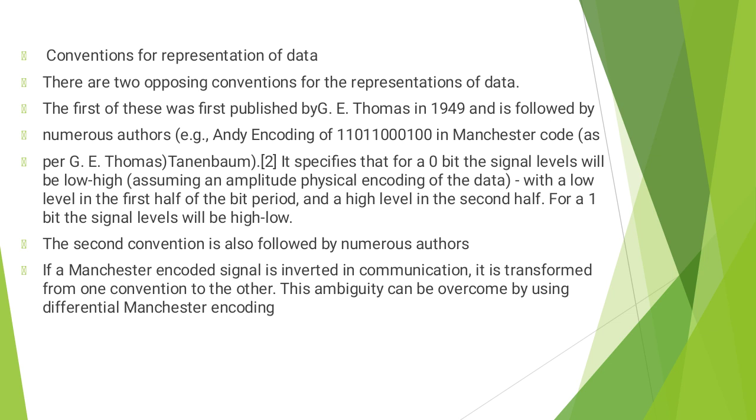Conventions for representation of data. There are two opposing conventions for this. The first of these was first published by Thomas in 1949 and is followed by numerous authors. It specifies that for a 0 bit, the signal level will be low-high, with a low level in the first half of a bit period and a high level in the second half, like one complete cycle. For a 1 bit, the signal levels will be high-low.